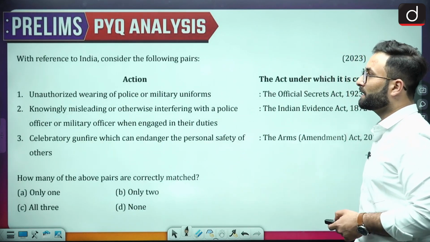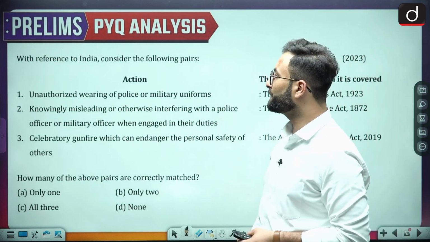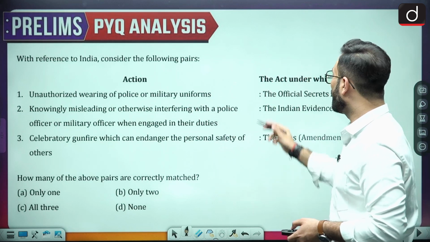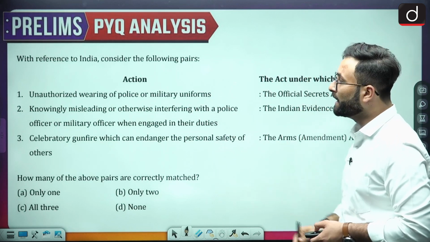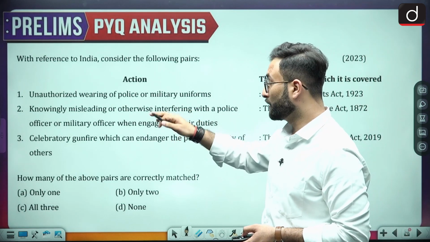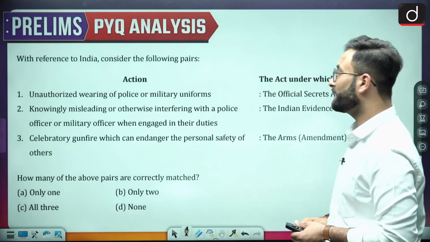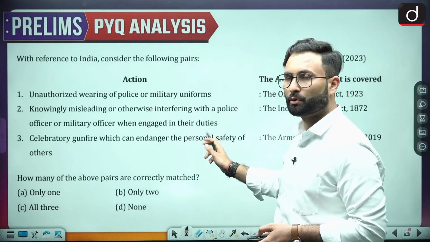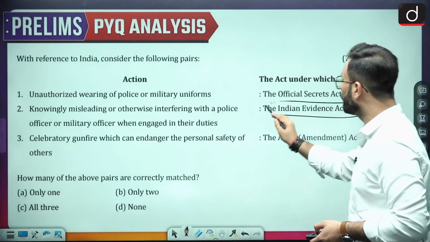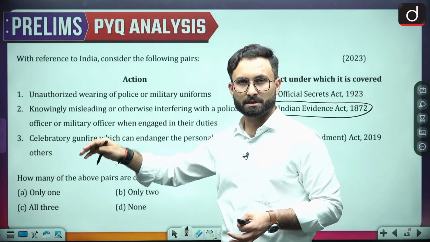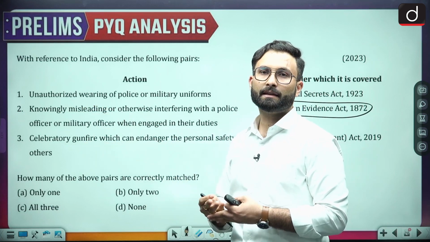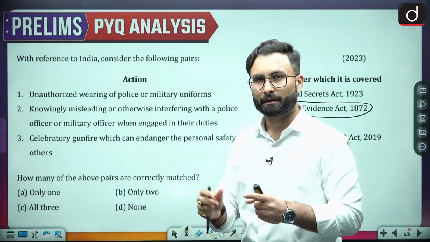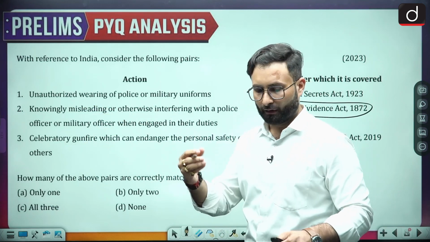Okay. Coming to the next one, with reference to India, consider the following statements. Unauthorized wearing of police or military uniforms is covered under the Official Secrets Act 1923. Knowingly misleading or otherwise interfering with a police officer or military officer when engaged in their duties, that is the Indian Evidence Act. Now, if you look at this, they are talking about a procedure followed by the police, and if someone interferes with it, that is a kind of crime, some kind of violation.